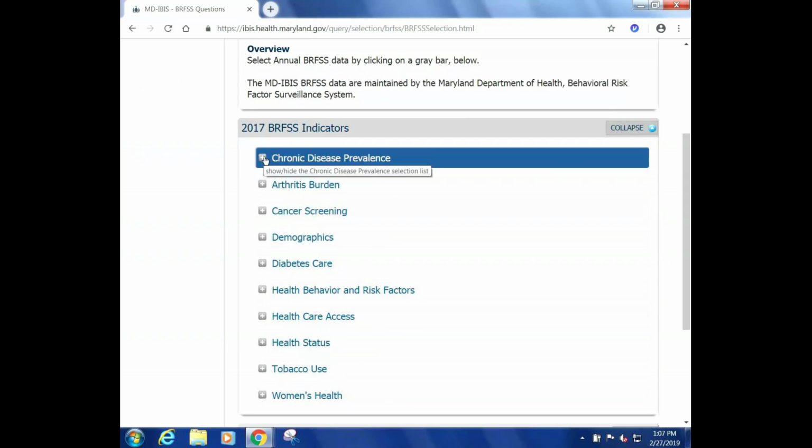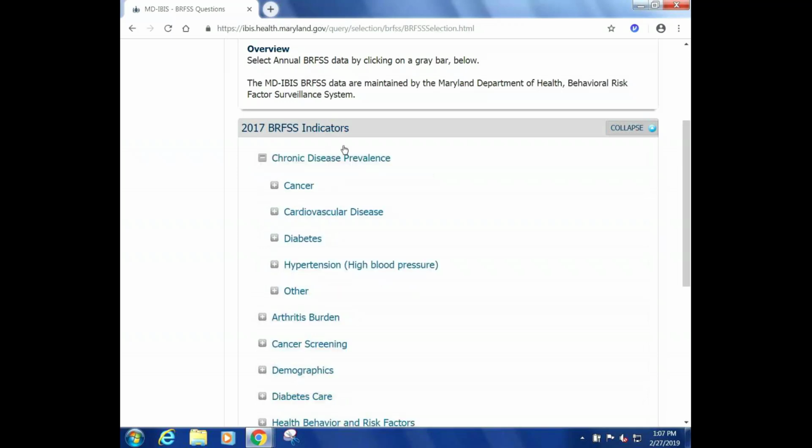In 2017, that includes arthritis burden, cancer screening, demographics, diabetes care module, health behavior and risk factors, so a number of different items under there, healthcare access, health status, tobacco use, and women's health. So the majority of items collected in the 2017 BRFSS survey are included here. But we're going to start right away with chronic disease prevalence.